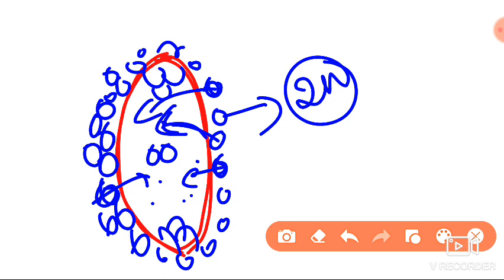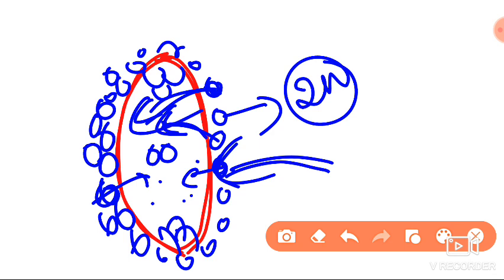If some of the nucellus cells enter into the embryo sac, there is also development of an embryo. Already one egg cell is there, and it is also undergoing development. Along with that, one more cell, a nucellus cell, will enter directly into the embryo sac. That diploid cell will undergo division and develop into one embryo. Again another cell will enter, undergo mitosis, and there is development of another embryo.